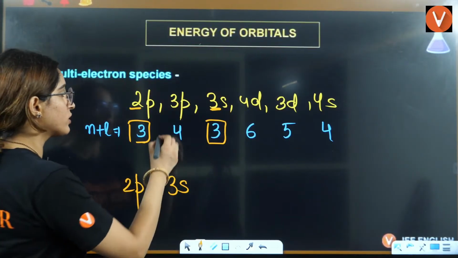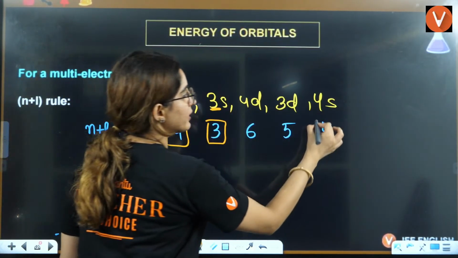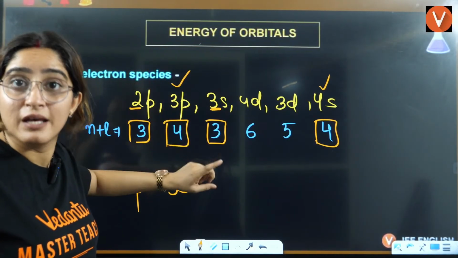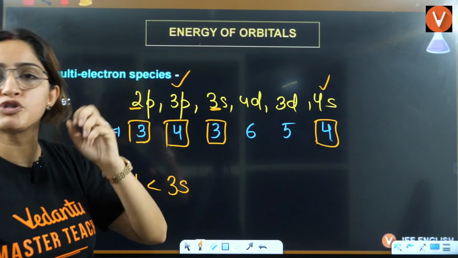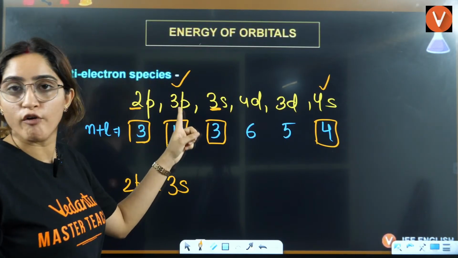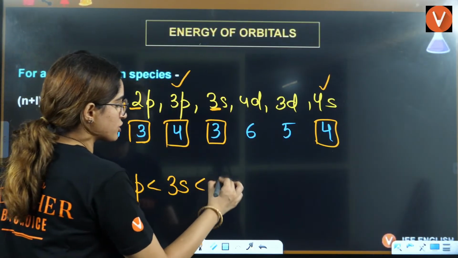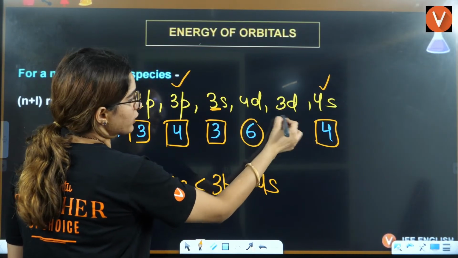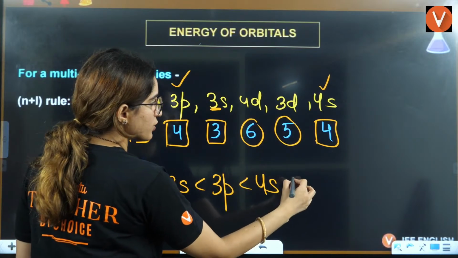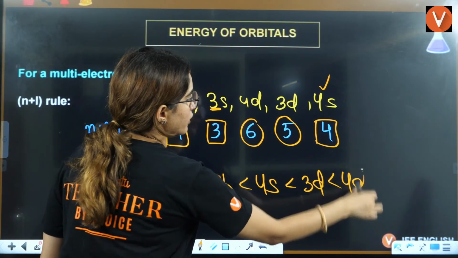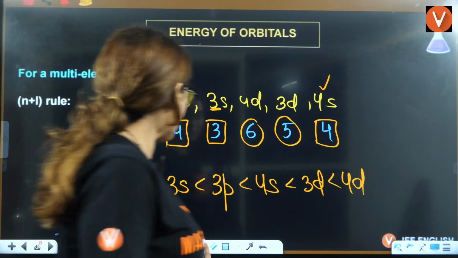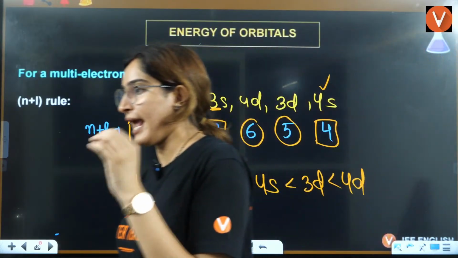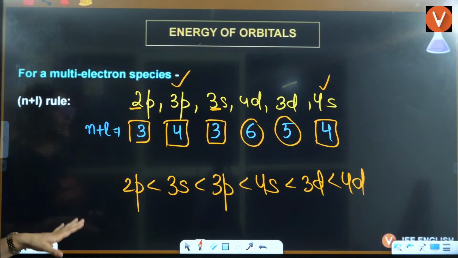After this, you will have 4. It can be 3p or it can be 4s. When n plus l is the same, energy is directly proportional to n, so a lower value of n corresponds to lower energy. Between these, we know this n plus l is lower, so it will be 3d, then 4d. So that's how they can ask you to arrange these in increasing order of energy based on the n plus l rule, right?